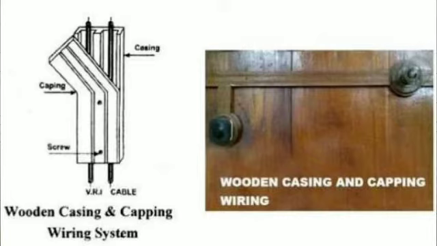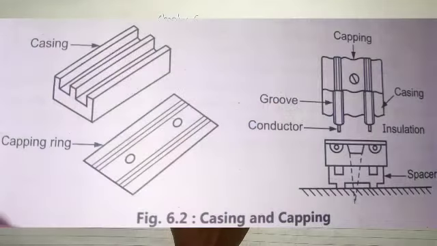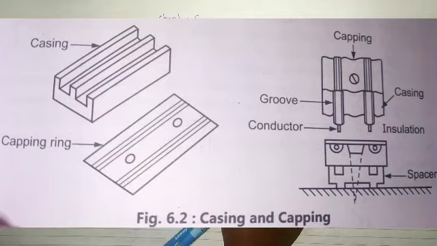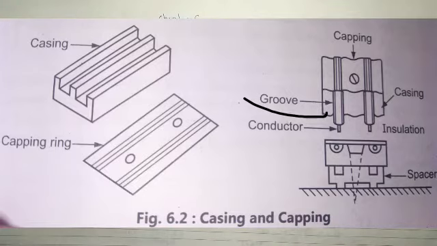For casing and capping, highly skilled carpenters are required. Wiring work has to be done carefully. The neutral wire should be run in a separate groove. You can see in the diagram that they have different spaces in between them, so the neutral wire should be given separately.